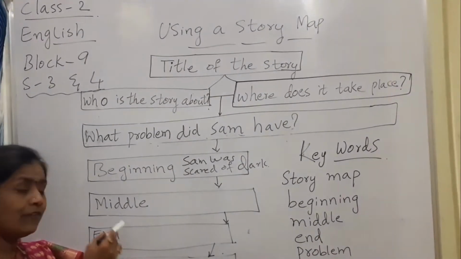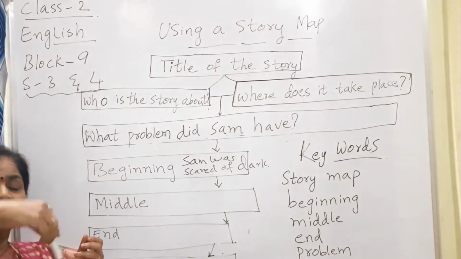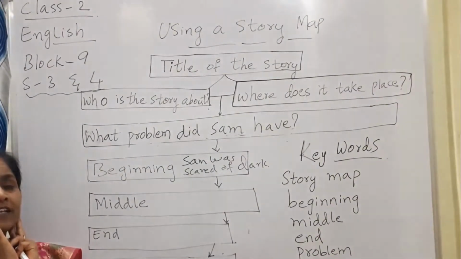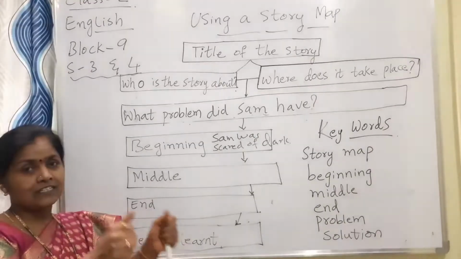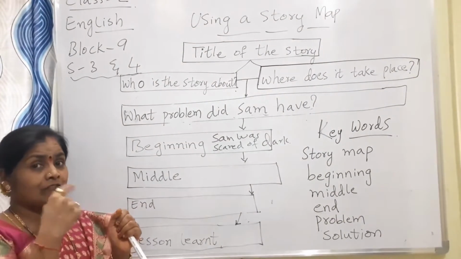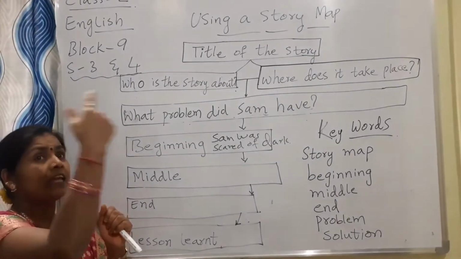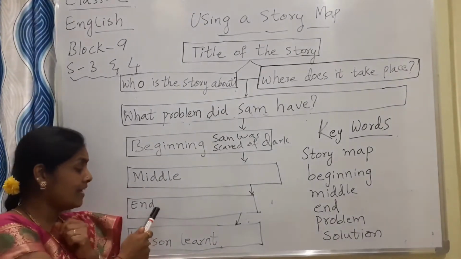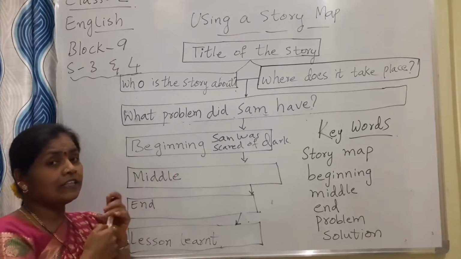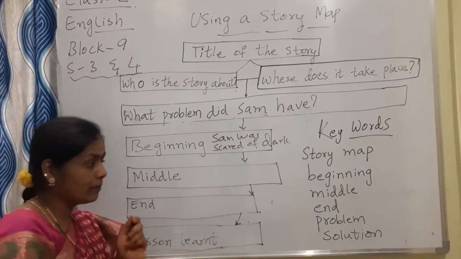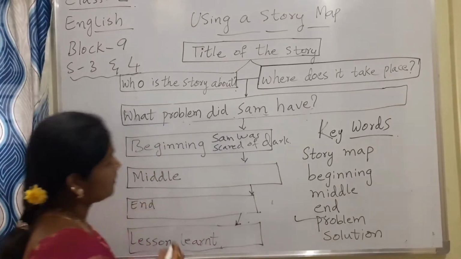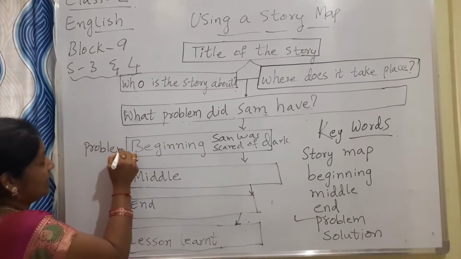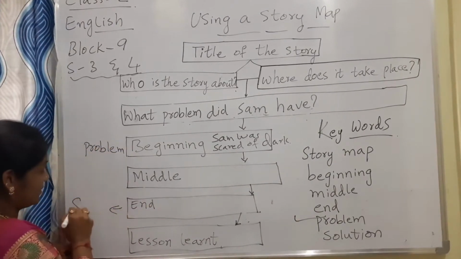So in the end what happened? Sam went out. He wore the mask and he was feeling that he is very courageous, very brave, and that he is scaring the other people. In the beginning of the story we got a problem, and in the end we found the solution.